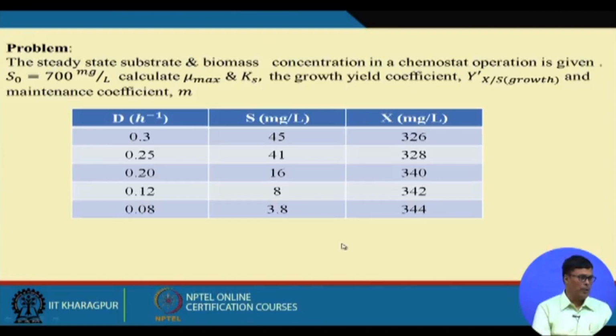Now we have another problem. The steady state substrate and biomass concentration in a chemostat operation is given, with S0 equal to 700 milligram per liter. Calculate mu max and Ks, the growth yield coefficient, the true growth yield coefficient, and the maintenance coefficient. You know that this is not a batch process, this is a continuous process, so it is a chemostat operation. They have given the different dilution rates, the steady state substrate concentration and the steady state cell mass concentration.